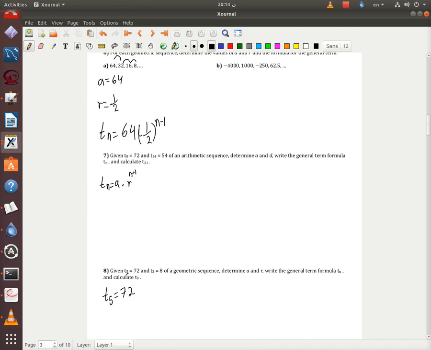Okay, now this 72 is Tn. So it's gonna be 72. I don't know what a is, I don't know what r is, but I know what n is.